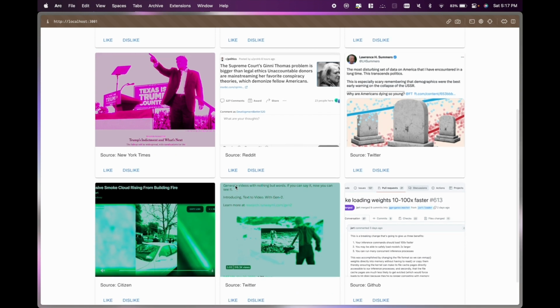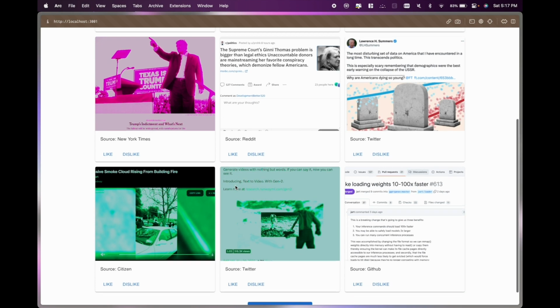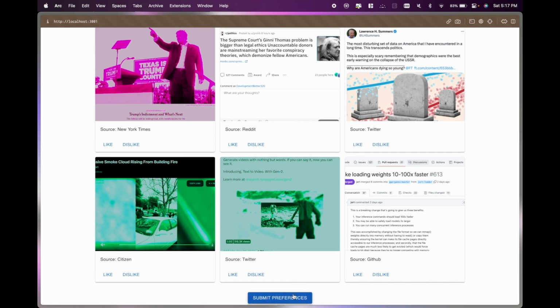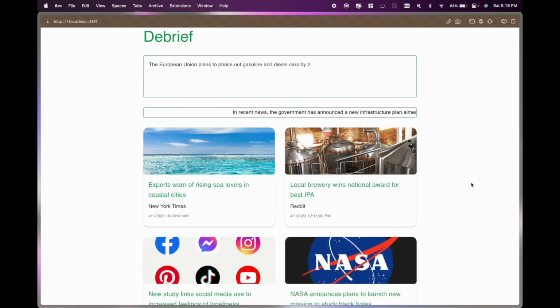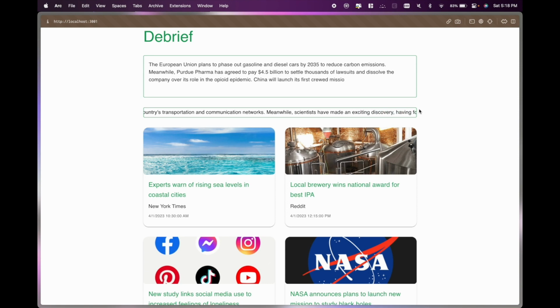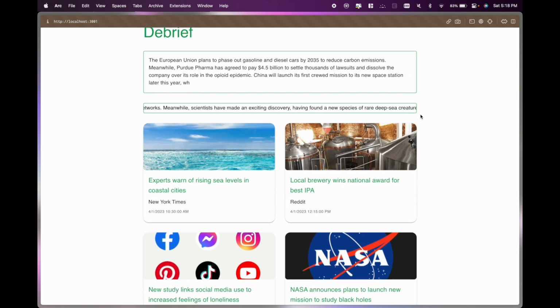Now, our algorithm will use these embeddings to figure out what kind of other content that happened today would be suitable for their feed. So as you can see, now we have the option to submit preferences. And so when we hit submit preferences, our algorithm actually generates a quick debrief. So this top section is actually our summary, which summarizes the whole day's articles from all our platforms that we scraped. On the second box, we have this nice carousel that displays our headlines for the current articles that we think the user would most engage with.